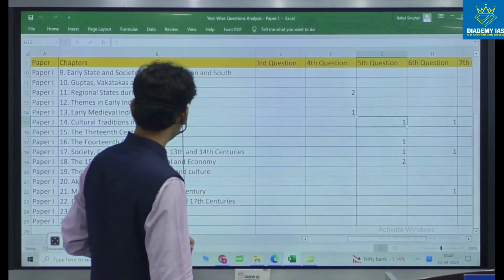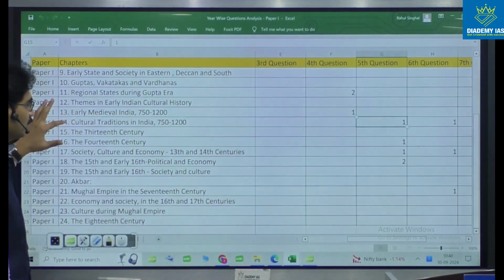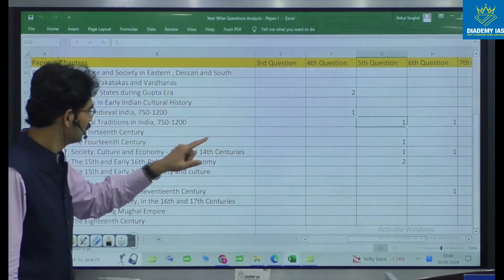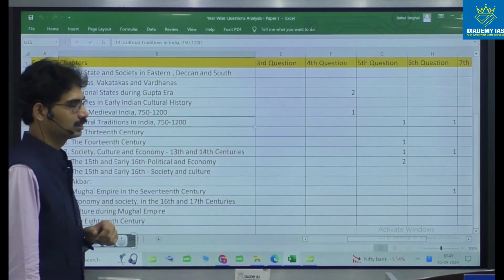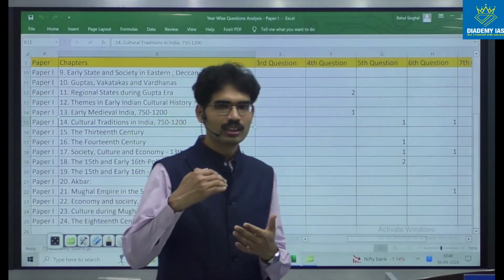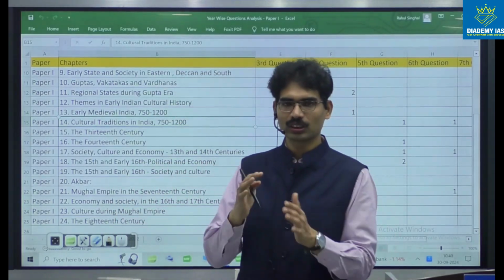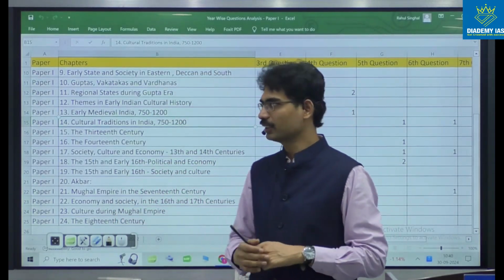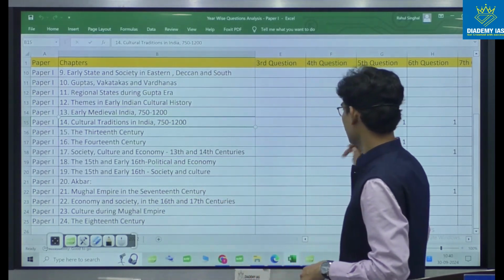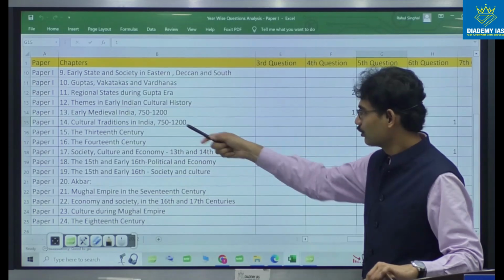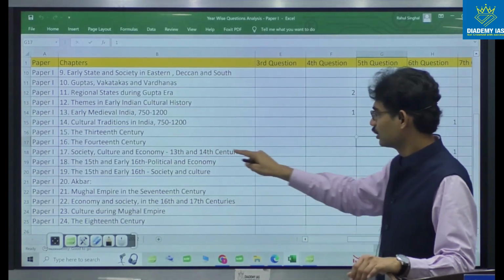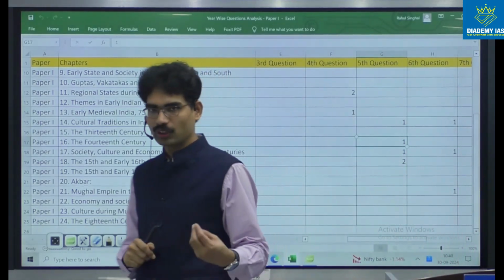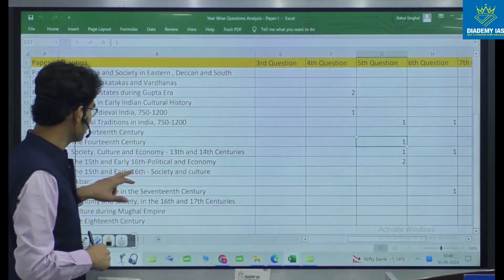You have to be very comfortable in 14th unit. Now you see section B, question is coming from 14th unit. Generally, early medieval means 13th and 14th we keep in the section A, but it is not like that. Here, the question is asked in section B. 14th, next one, 15th, 16th one, Feroz Shah Tughlaq time period, 16th combination.